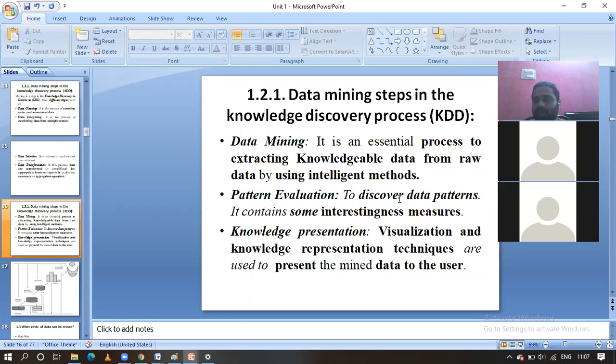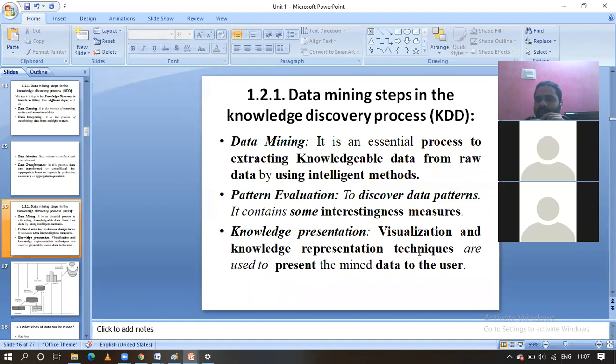The data mining algorithms produce different patterns. Not everyone can understand these patterns, guys. That is why knowledge representation comes into the picture. Here what we are going to represent are the patterns that are evaluated from the different mining algorithms.